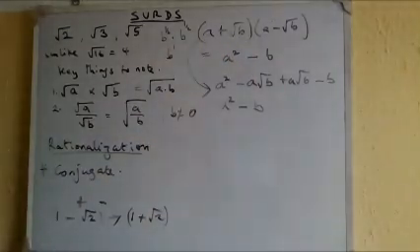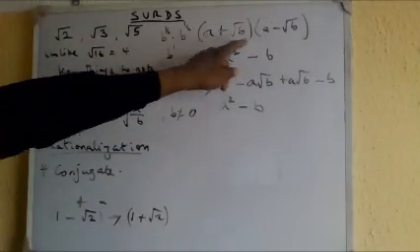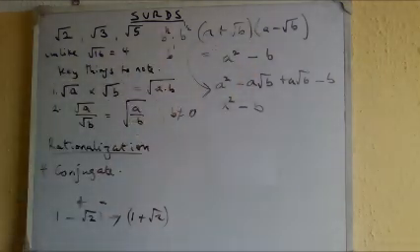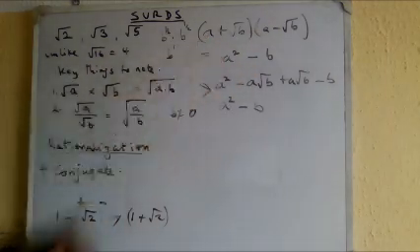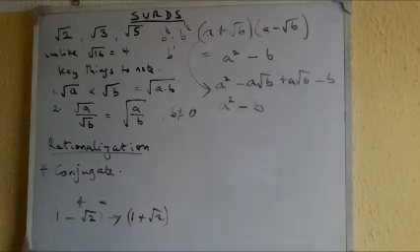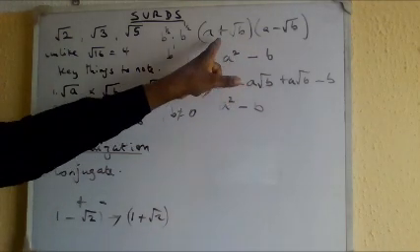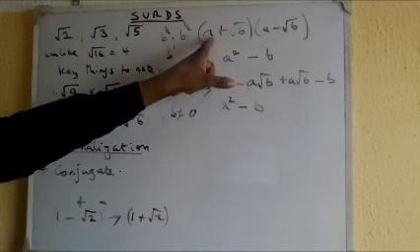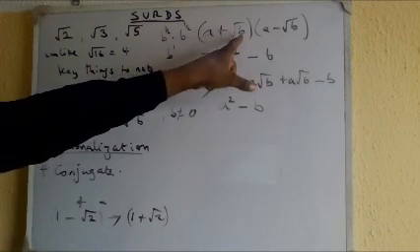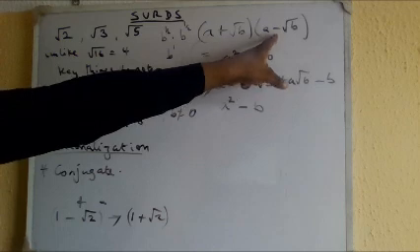Anytime you see something like this as you are doing your surds, just know that it translates into this. So this eliminates the surd in the denominator. This is a form of conjugate, because the conjugate of A plus root B is A minus root B.